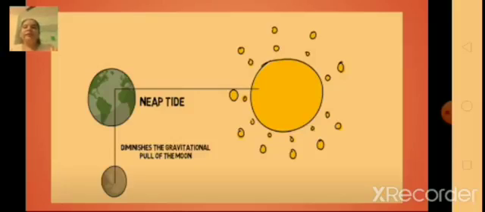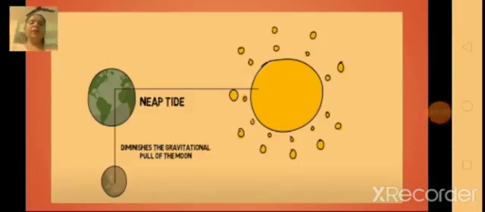So neap tides occur during the full moon and the new moon, that is, when the moon is in the first and the last quarter. What happens? The ocean water gets drawn in diagonally opposite directions due to the gravitational pull, and it results in low tides. Yes, this is called neap tide.